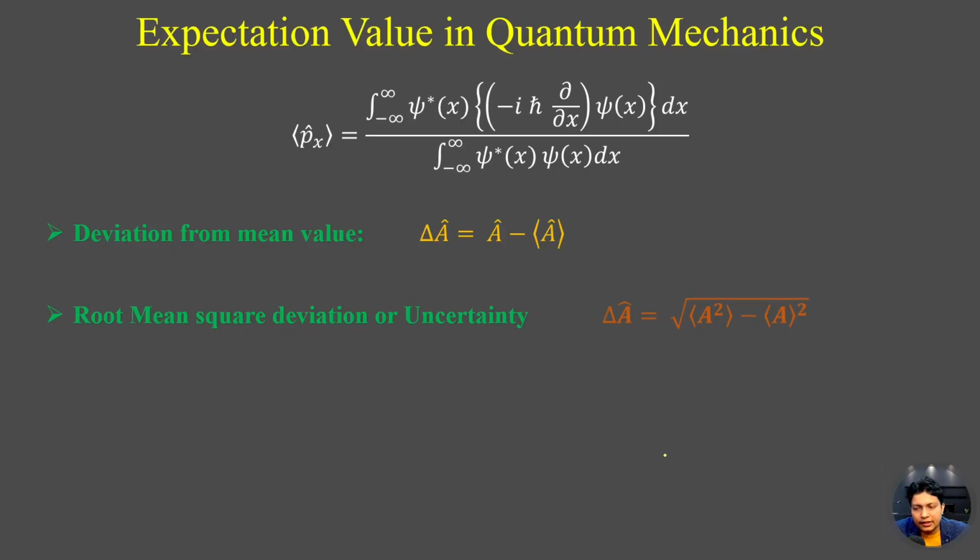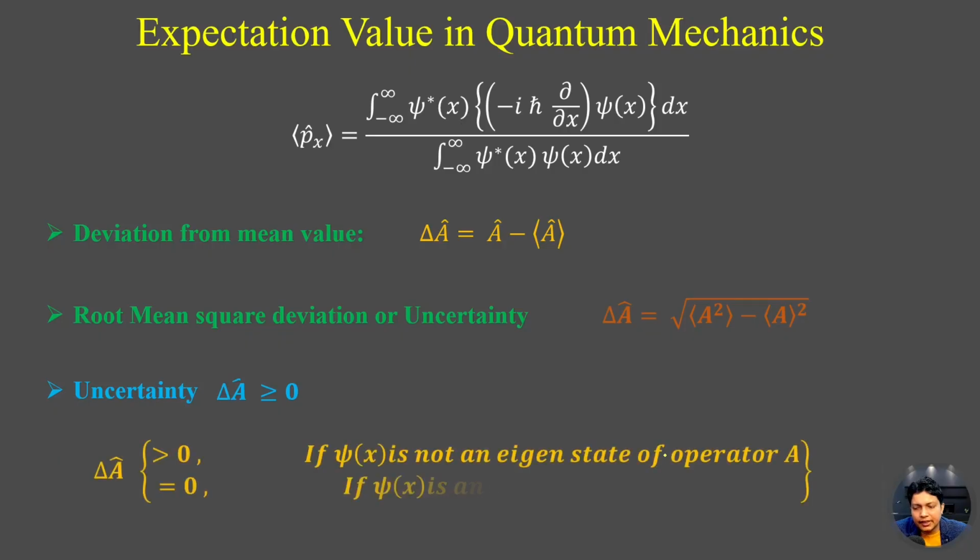Now, this uncertainty delta A will be greater than or equal to 0. The uncertainty is greater than 0 if the wave function psi x is not an eigenstate of the operator A, and the uncertainty is equal to 0 if the wave function psi x is an eigenstate of the operator A.